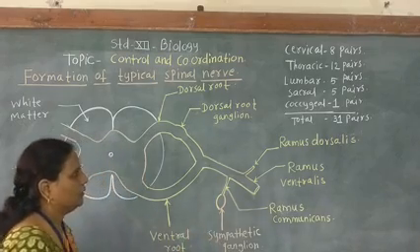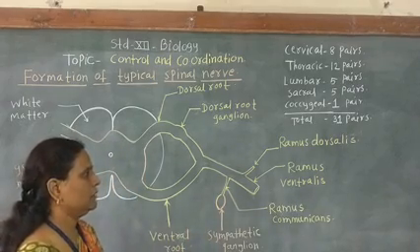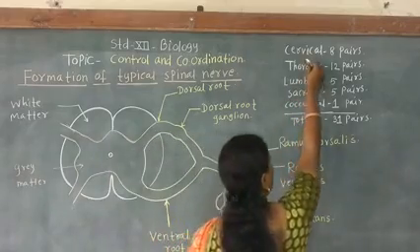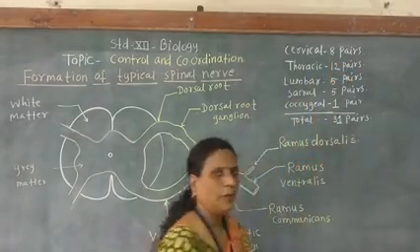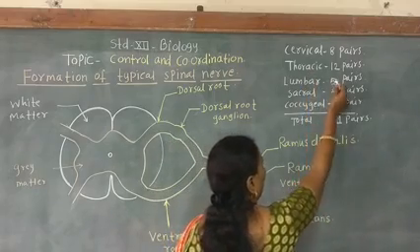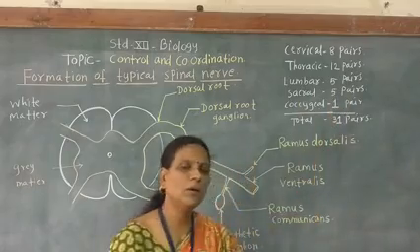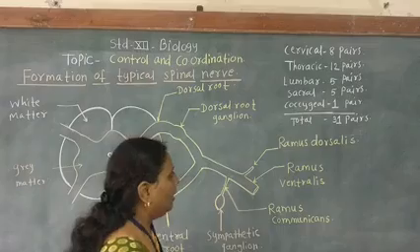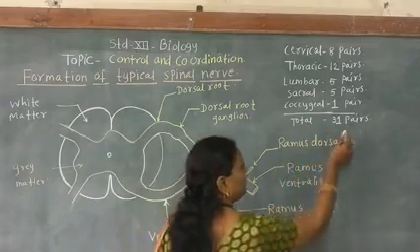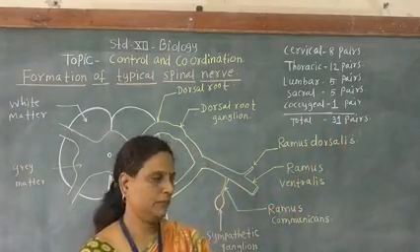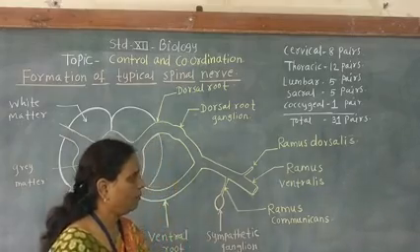Now see here, the 31 pairs of spinal nerves, mainly there are 8 cervical pairs, 12 thoracic, 5 lumbar, 5 sacral and 1 coccygeal. So total 31 pairs of spinal nerves. Now how are they formed?